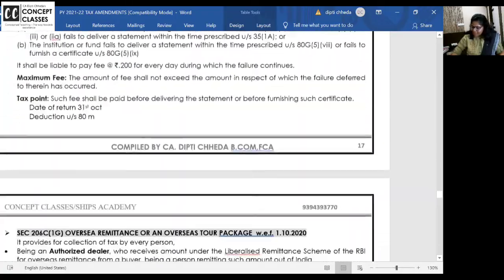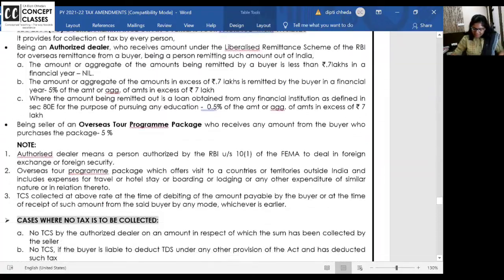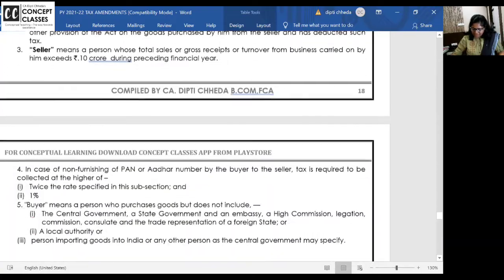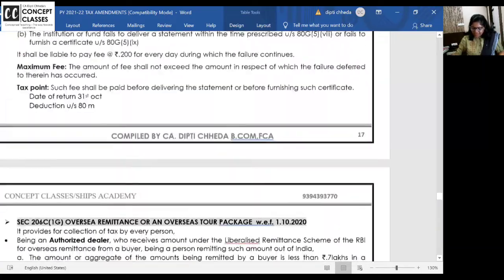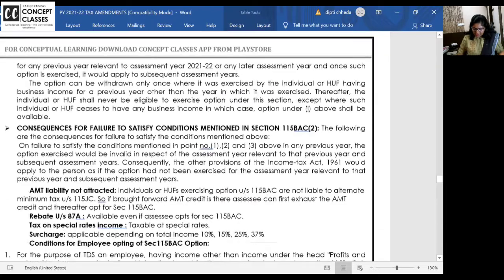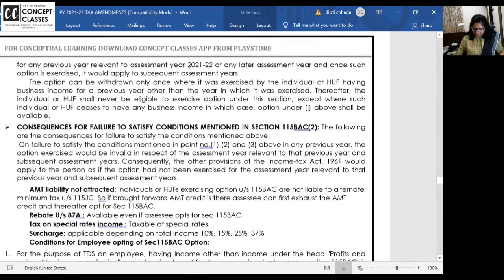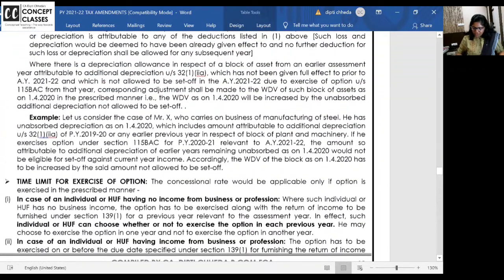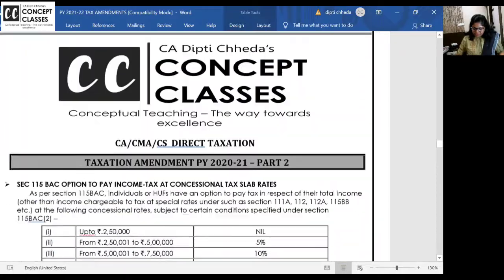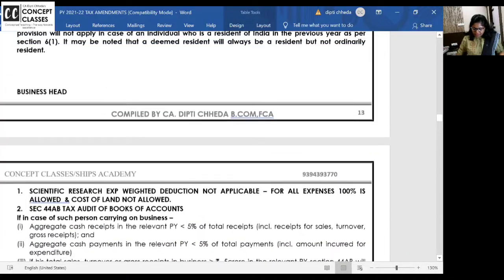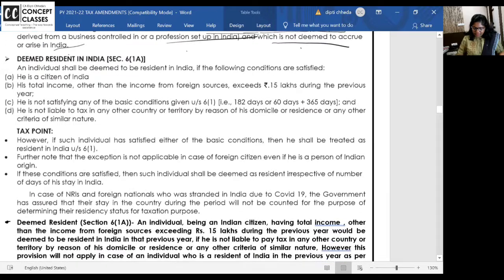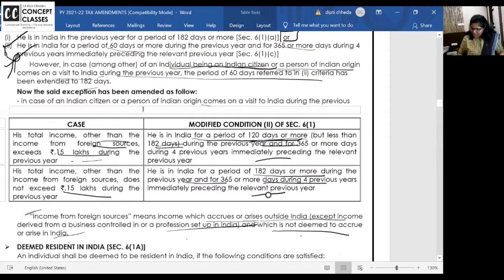Just wait. And one more concept is there, deemed resident. That also, these materials that I am covering, TCS and all this, is done in the third amendment video and is very important. So make sure you check all this. One second. Yeah, we were here. Let me go to the notebook and explain to you all.